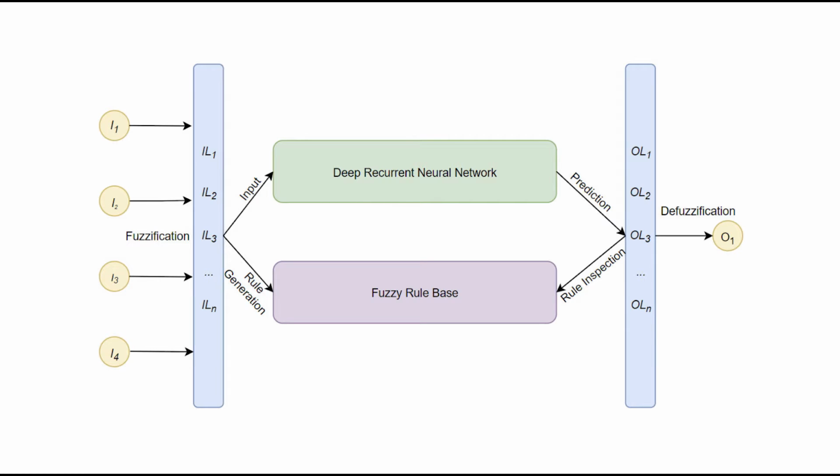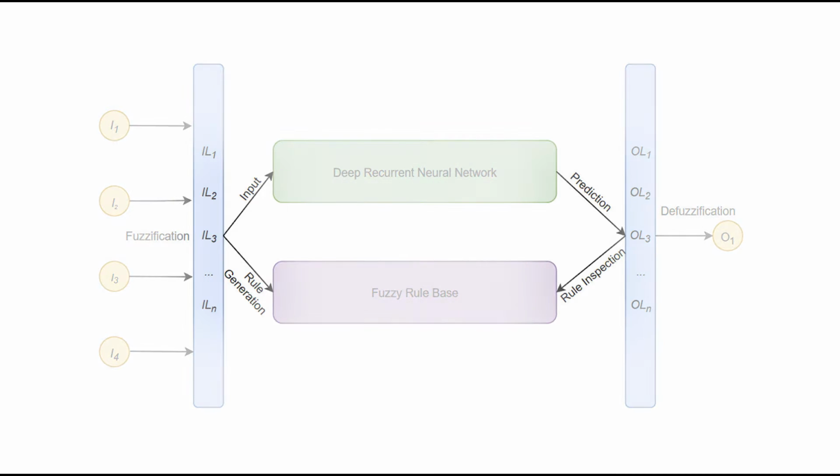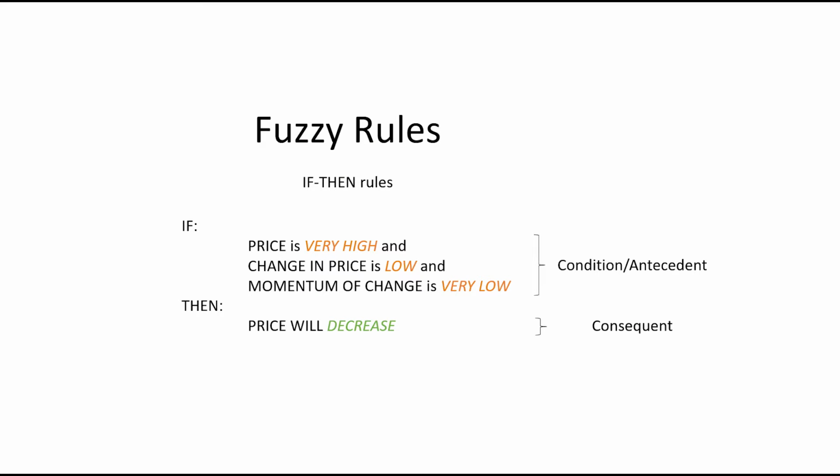In this project, we propose a parallel architecture named the Fuzzy Embedded Recurrent Neural Network. The recurrent neural network and the fuzzy system share the same input and output linguistics. With this, we are able to model the inference process within the recurrent neural network. By observing the fired rules, we're able to interpret the inference process of the recurrent neural network. But what are fuzzy rules? Fuzzy rules are simple if-then rules that explain that if we meet the conditions of the rule, then the output of the system will be the consequence of the rule.